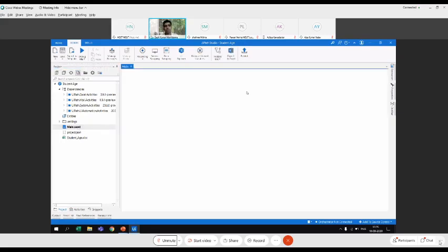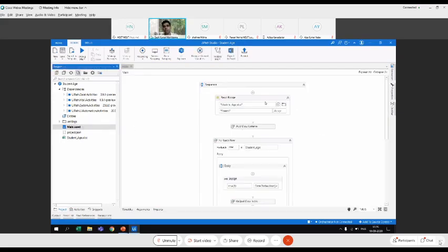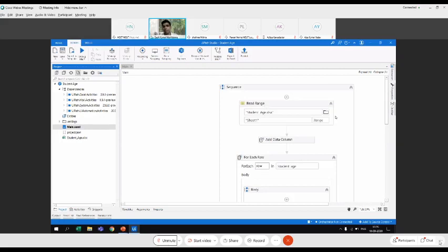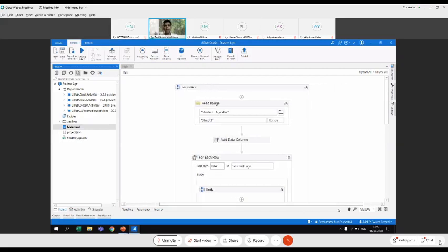So as you know, this is how the UiPath Studio basically looks, and let's quickly run through them. What we are trying to do is use a read range activity. The read range activity opens a particular file, and it only expects you to submit an .xlsx file. It need not have an Excel scope.